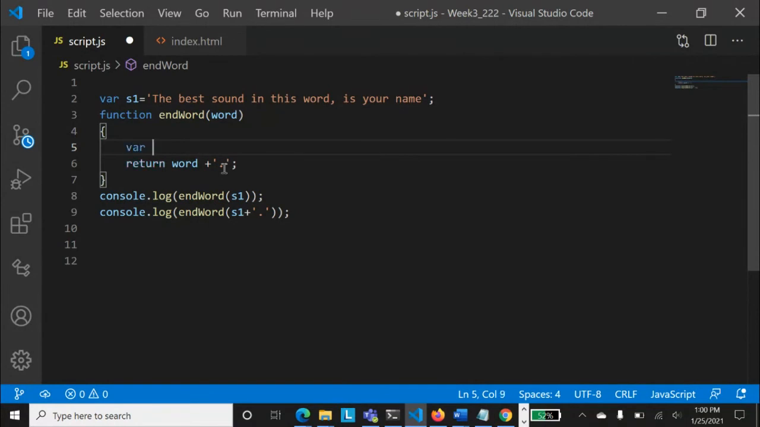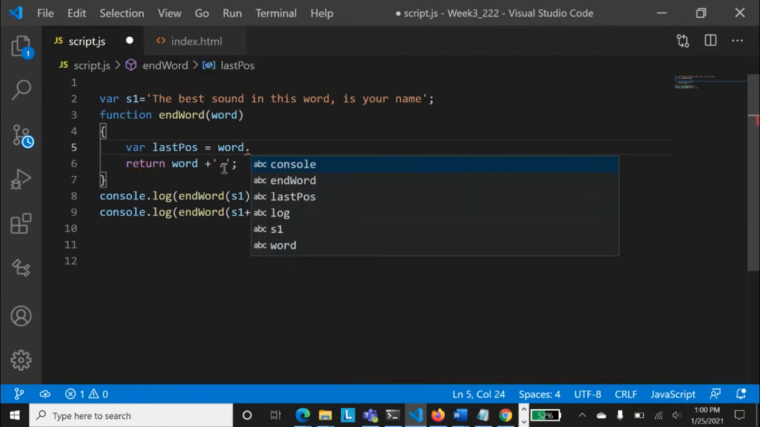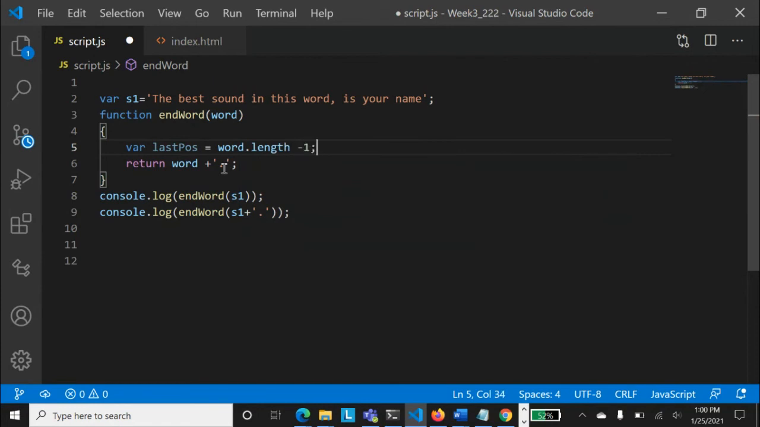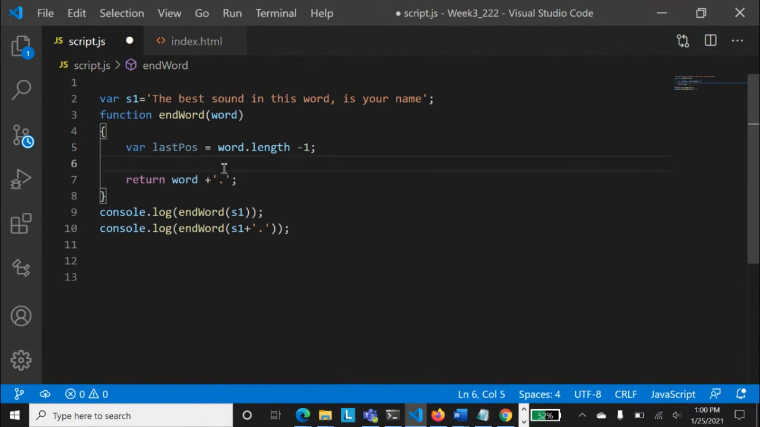Let's do one thing. Var lastPosition equal to word dot length minus 1. Are you getting my point? What I'm doing? I have defined a variable called lastPosition, and I've done word dot length minus 1. Do you find it useful to find the length of the string, Sufyan? It's really very important.